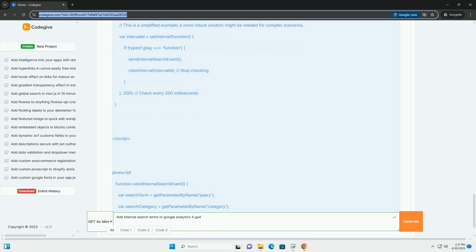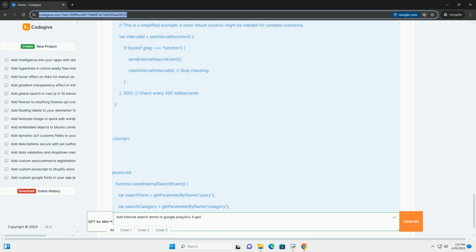5. Verify the tag fired. Confirm that your GA4 event, search tag fired. 6. Inspect the event parameters. Click the tag in the debug console. Check that the search_term parameter is populated with the correct search term from the URL. 7. Troubleshooting. If the tag didn't fire or the parameters are incorrect, review your tag and trigger configurations for any errors. 8. Publish your changes. Once you're confident that the tracking is working correctly, click the Submit button in the top right corner of GTM to publish your changes. Add a version name and description for clarity.